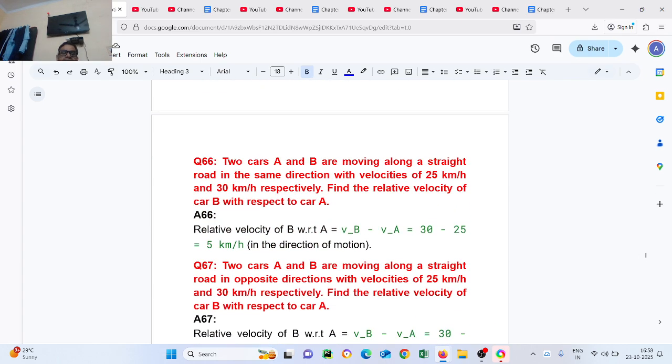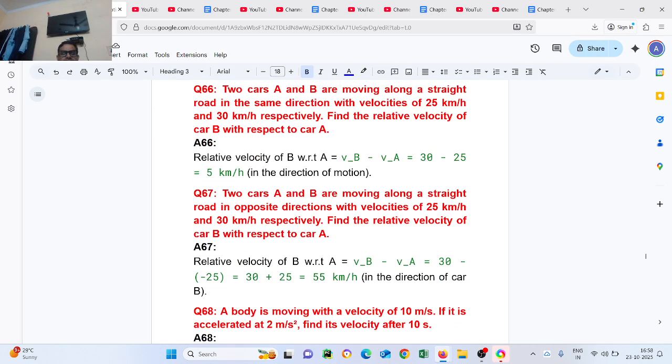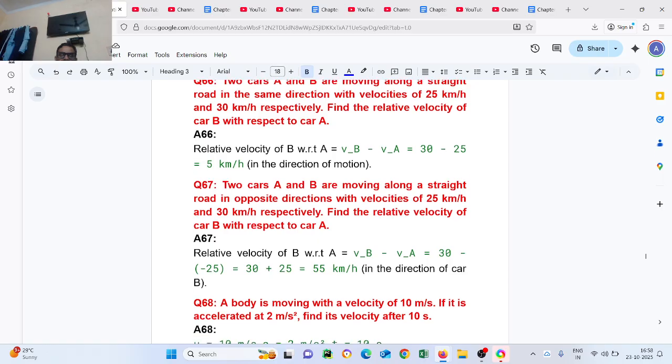Question number 66. Two cars A and B are moving along a straight road in the same direction with velocities of 25 km per hour and 30 km per hour respectively. Find the relative velocity. Relative velocity of B with respect to A equals 30 minus 25, which is 5 km per hour in the direction of motion. Question number 67. Two cars A and B are moving along a straight road in opposite directions with velocities 25 km per hour and 30 km per hour respectively. Find the relative velocity of car B with respect to A. Relative velocity equals 30 plus 25, which is 55 km per hour in the direction of car B.